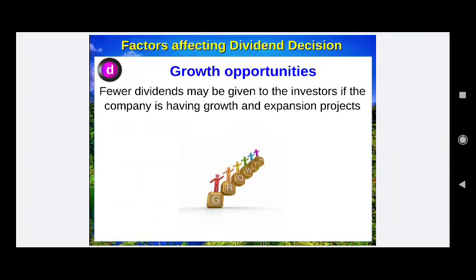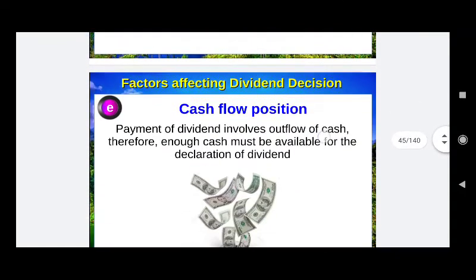The fourth point, growth opportunities. Fewer dividends may be given to the investors if the company has growth potential and expansion projects in hand. If the company's position has become saturated or it is not likely to grow, it can reduce the retained earnings and increase the dividends. But if the company has potential to increase in future, it is going to go for more retained earnings and less dividend distribution.